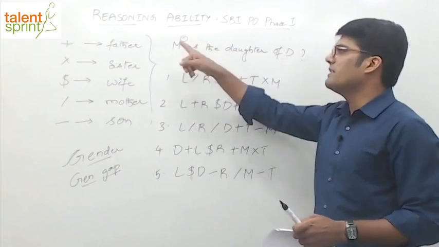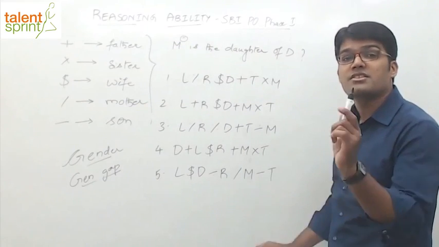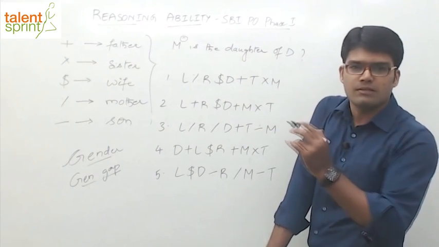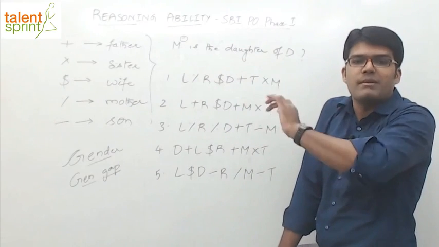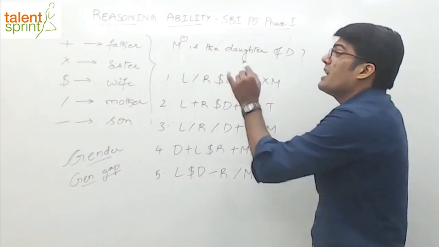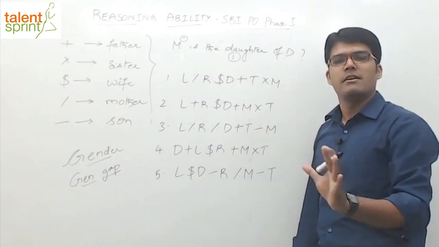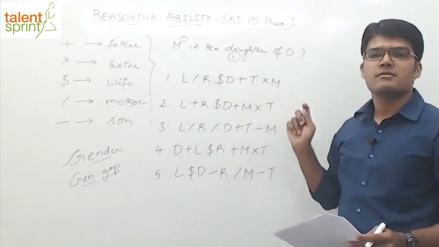So M is the daughter of D: female, and daughter of D. M is the daughter of D means between M and D, the generation gap has to be 1. From M to D, it should be -1. From D to M, it should be +1. Because M is the daughter of D implies D is the parent of M. Parent of M, male parent or female parent, whichever it is, the generation gap will be 1. So M is the daughter of D implies the generation gap here should be 1, plus or minus. That will anyway verify, right? So 2 points. M should be female and the generation gap has to be 1.